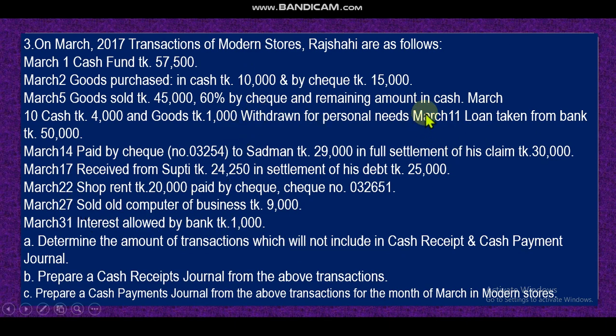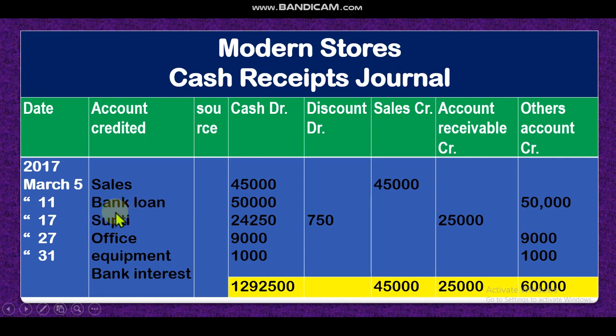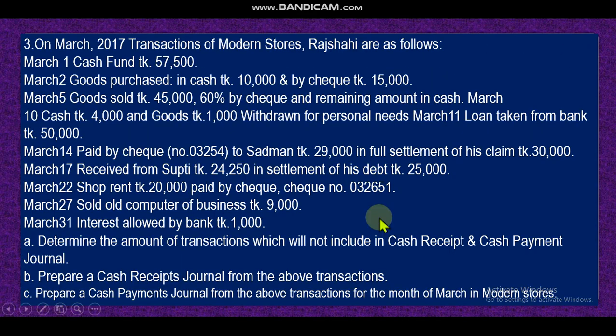March 11, loan taken from bank 50,000. What will happen? My cash money will increase. If I took a loan, that means I will receive the money. So my cash money will increase. That means it goes in the cash receipt journal: bank loan, 50,000 debit, and other accounts also debit. That means I have received the money. Then